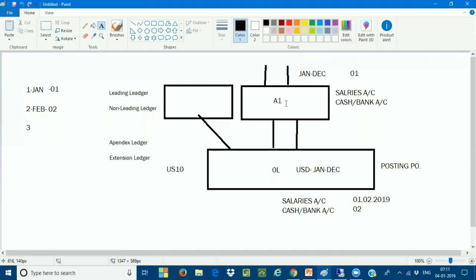Clear? Okay, Mahesh, this is Victor. I have a question for you. Yes, sir. If your extension ledger allows you to go back in period, let's say we're in period 3 right now, and you can go to period 1 and make an adjustment, period 2 and make an adjustment. If it's a legitimate adjustment, because I know instances where you truly need to make a prior period adjustment, how is that going to be reported into your leading ledger or non-leading ledger, so you can report it in your financial statement?